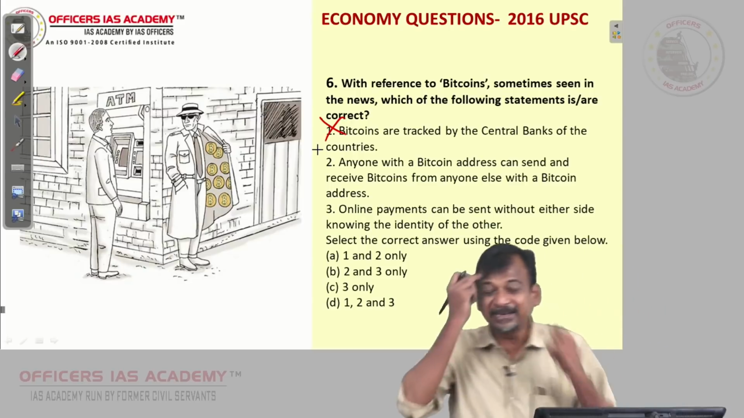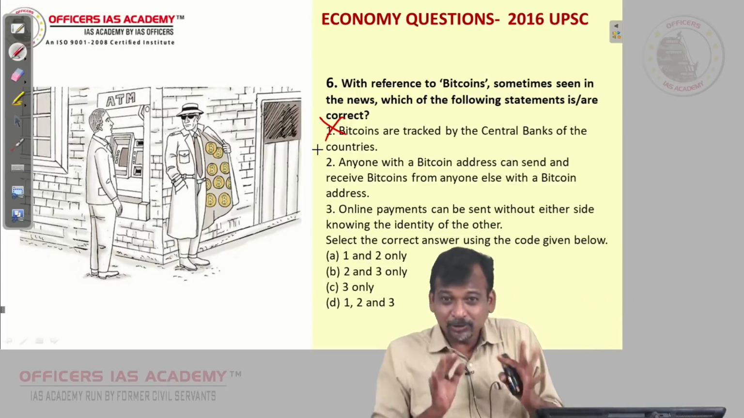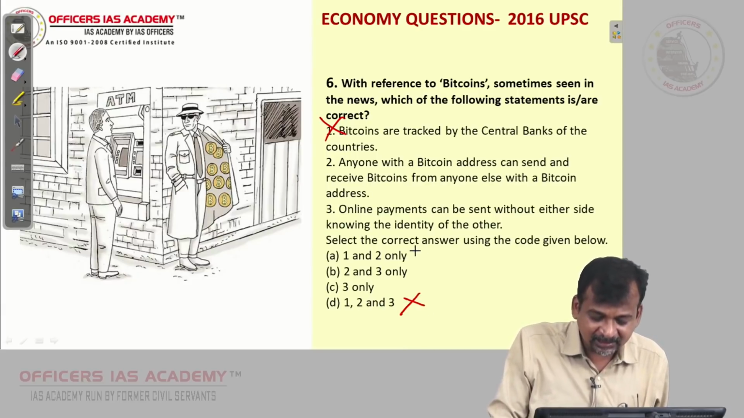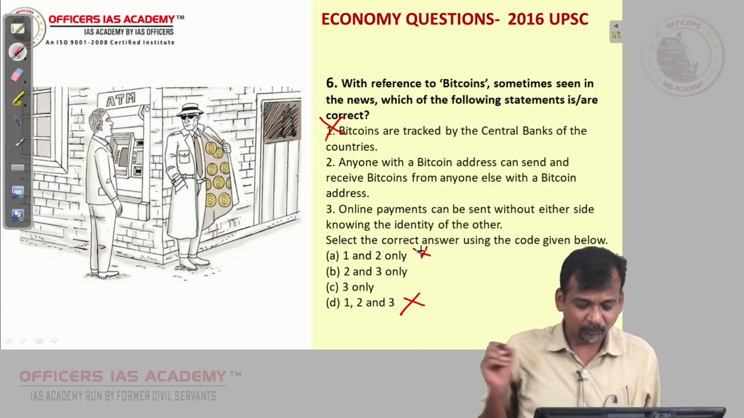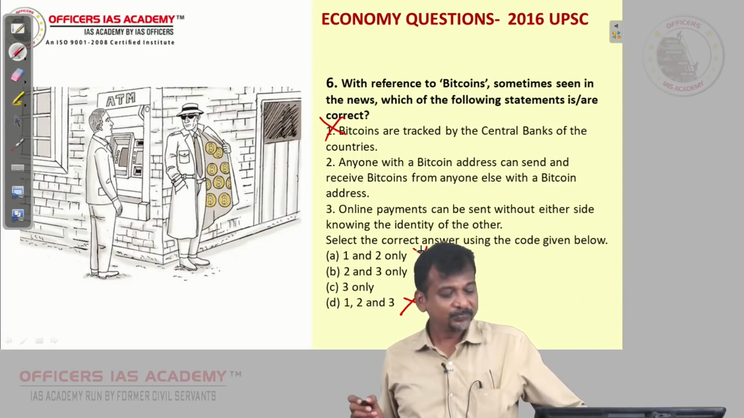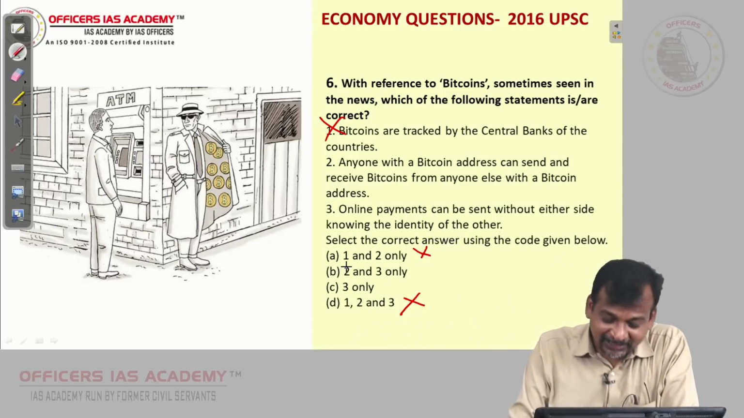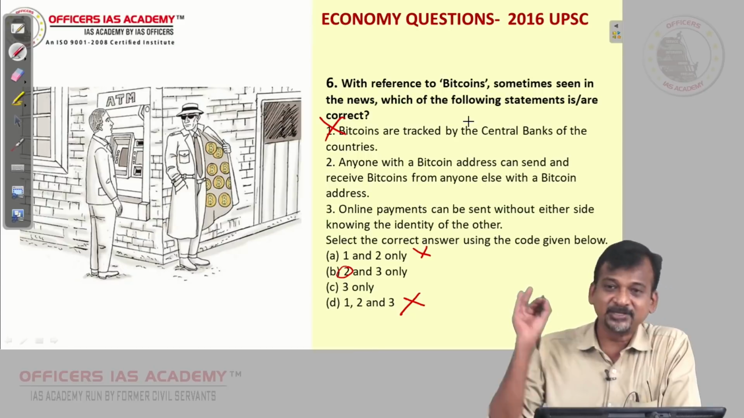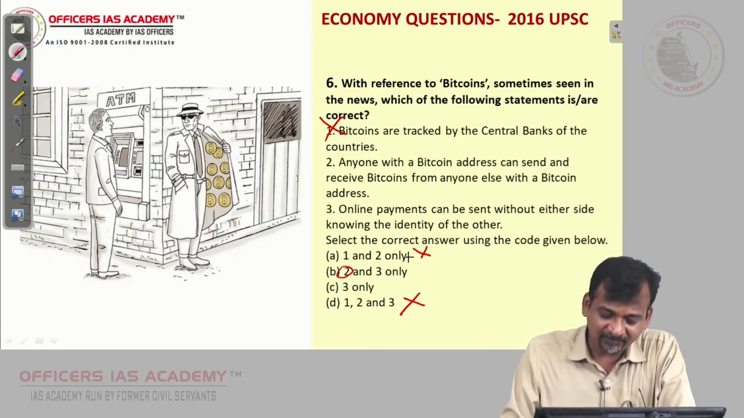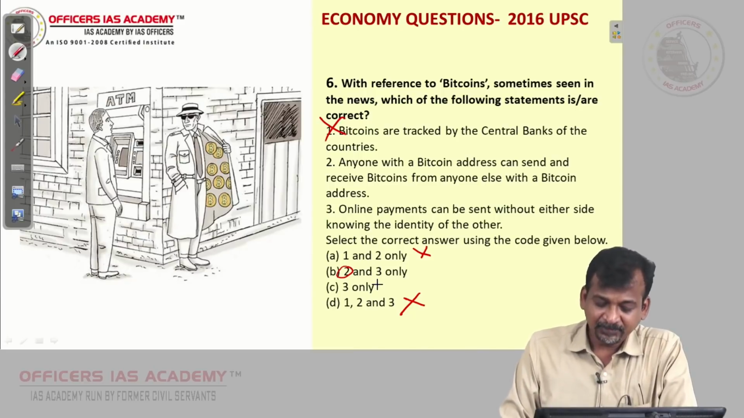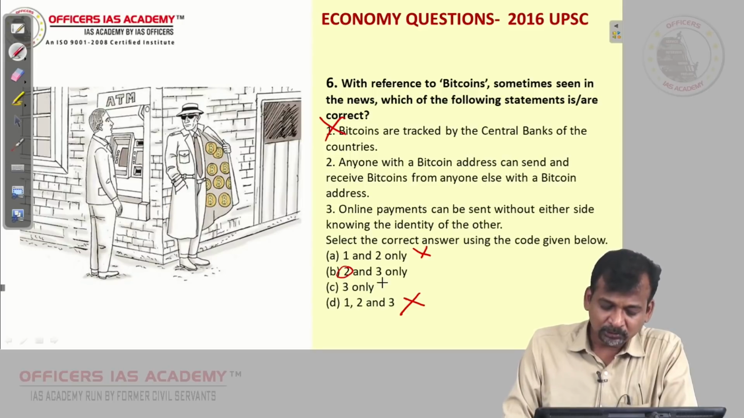So immediately my brain will say, okay, let me reduce my work, let me see whether I can eliminate something. One is not there means D is removed, A is removed. Now if I am in the exam hall, I won't read the second statement at all if I am sure one is not there. Definitely the answer should be B or C. Now B has 2, C has 3.